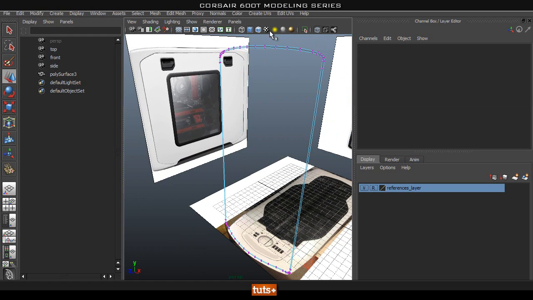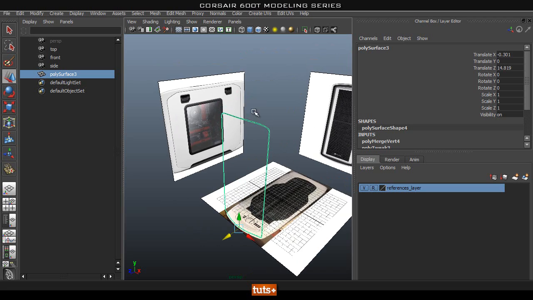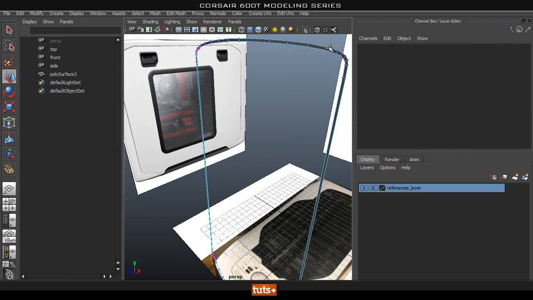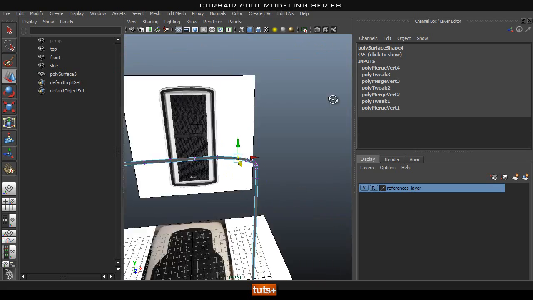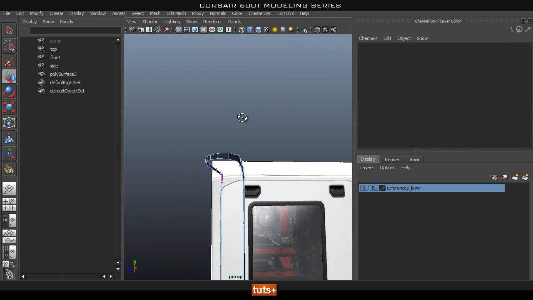So let me just turn off X-ray so we can see better. And then let's go into our perspective mode. And if my mouse wasn't freaking out. Okay, so that looks like quite a nice curve that we need.